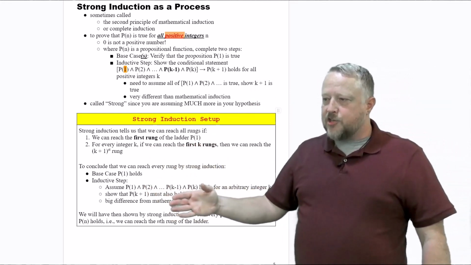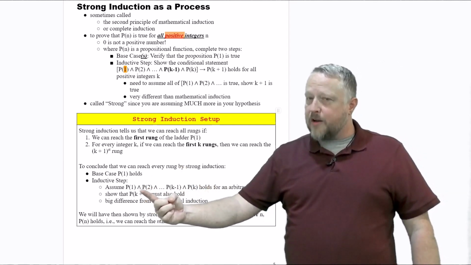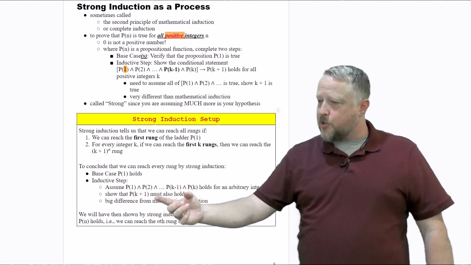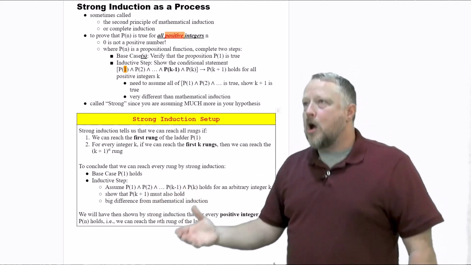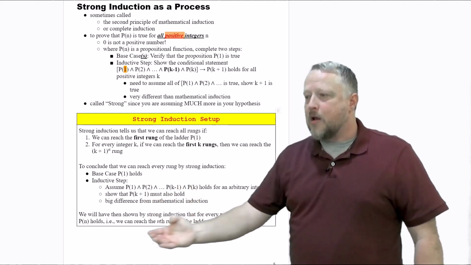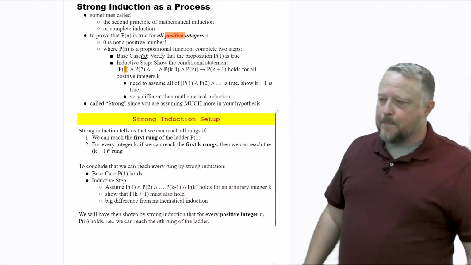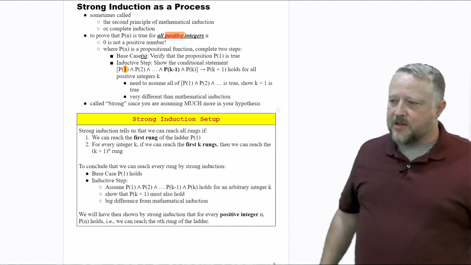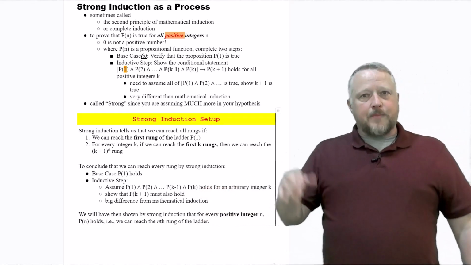Then in our induction step, we're going to assume a lot, starting from P1 and P2. By the way, this can shift just slightly too. Maybe it has to be P2, but again, we're starting at the bottommost rung that we're given a range for, and then going all the way up to Pk, and then we try Pk plus 1. We're going to show that Pk plus 1 must also hold, and again, that's a big difference from our mathematical induction. I think it's time to show you an example.